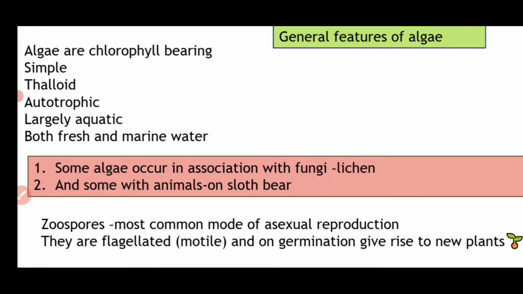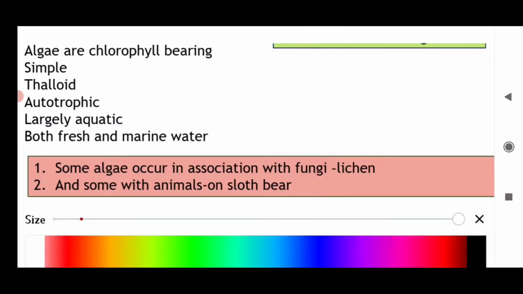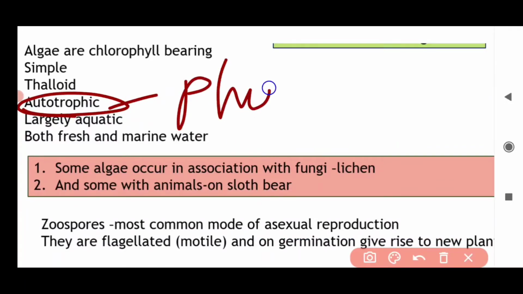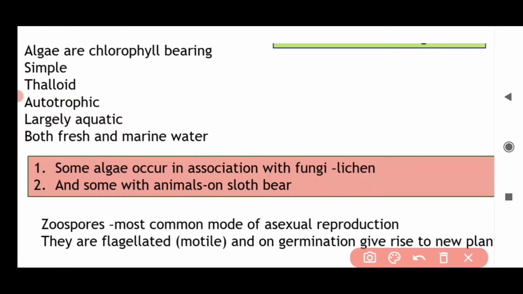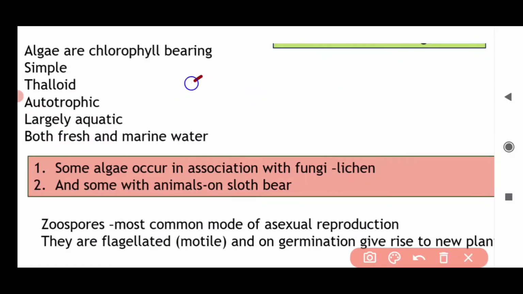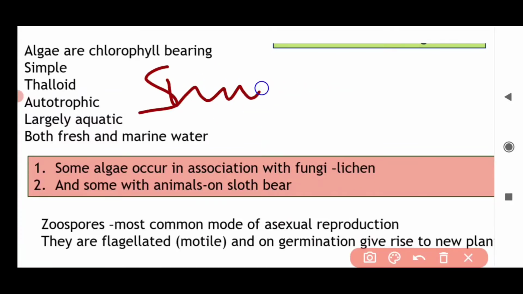So it is called thalloid body. Now, autotrophic means they can produce their own food by photosynthesis by using simple inorganic substances like water, minerals or nutrients from soil, in the presence of chlorophyll, and the most important, sunlight.